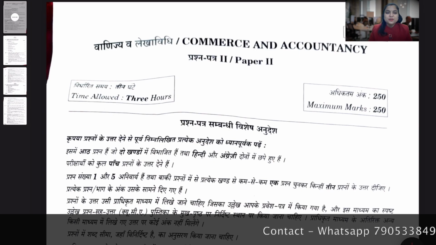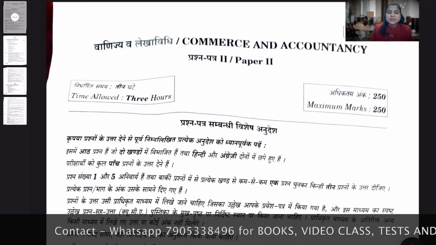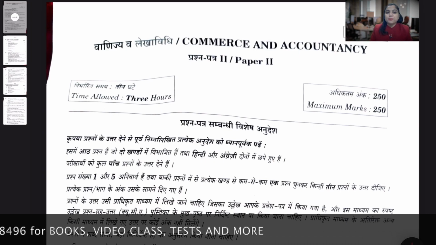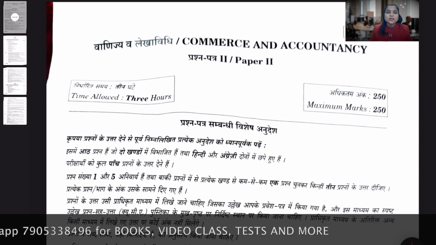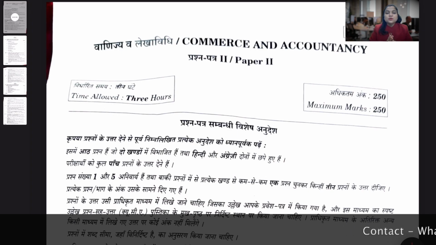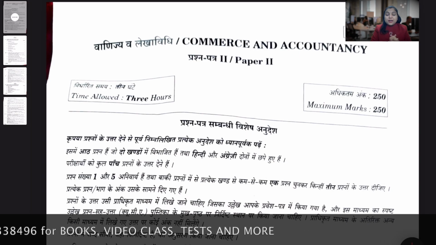With today's session, we are going to discuss the UPSC Civil Services Commerce Optional Paper 2. We are going to do a detailed discussion, and yes, we will take care in both languages, Hindi and English.